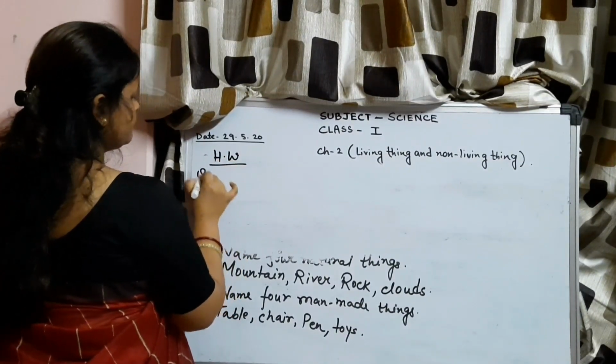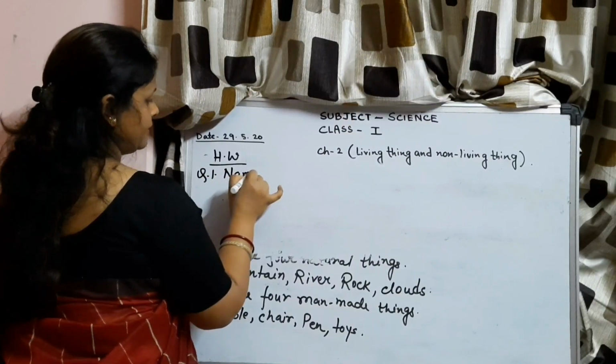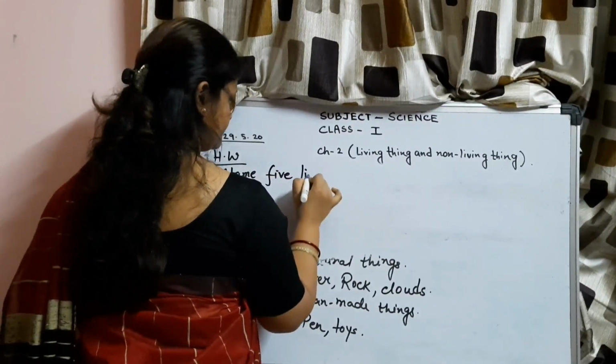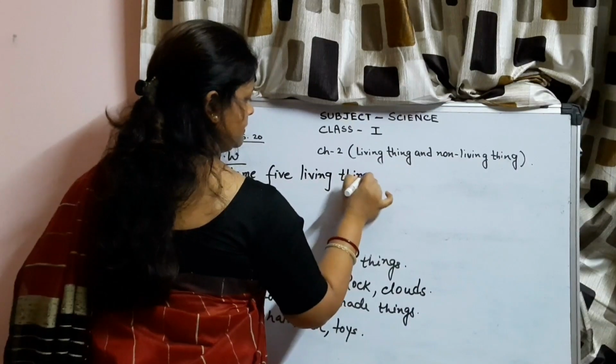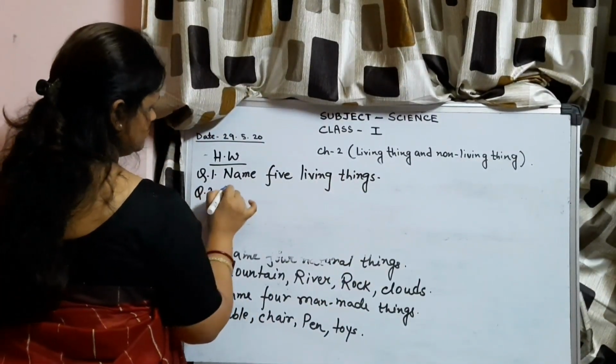Your homework question will be question number 1. Name 5 living things. And question number 2.